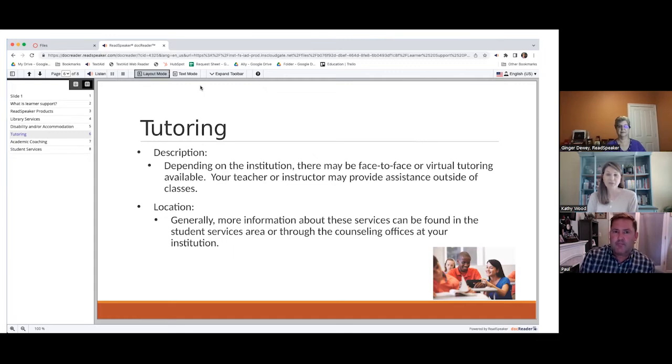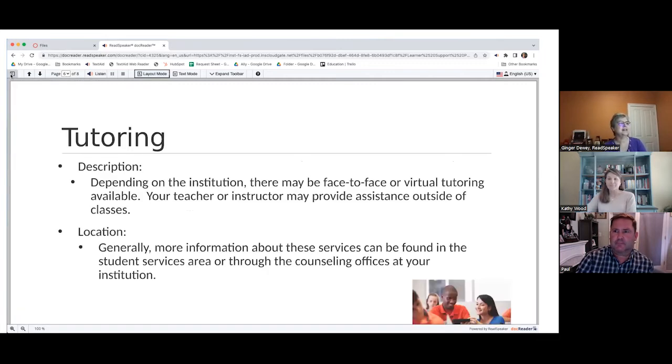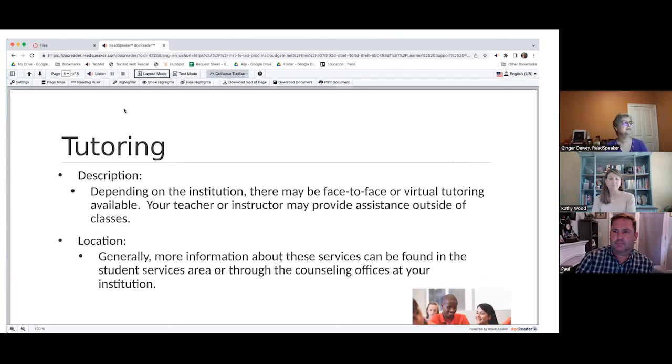Ginger, I'm going to hand it over to you. And we've talked about different kind of tools within ReadSpeaker. And as Paul mentioned, you're going to kind of show us all of your knowledge when it comes to those in DocReader. First off, I would like to say that if you're working on a small device, you may want to close off that sidebar so you have more space. And as Paul alluded to earlier, there is an expansion to this toolbar. And when we expand it, we see a mass of tools.